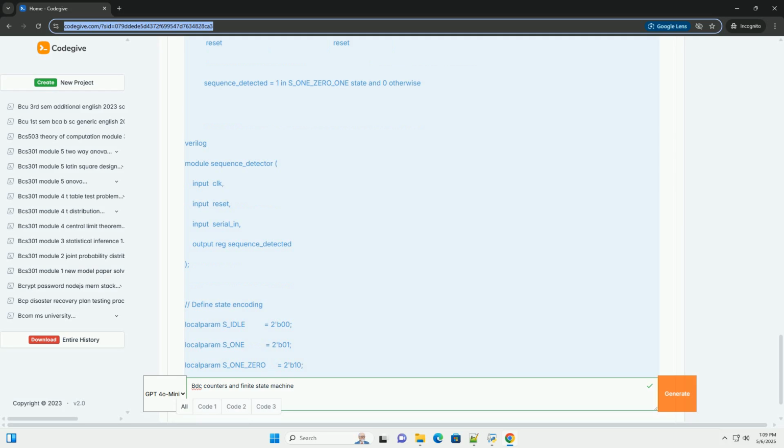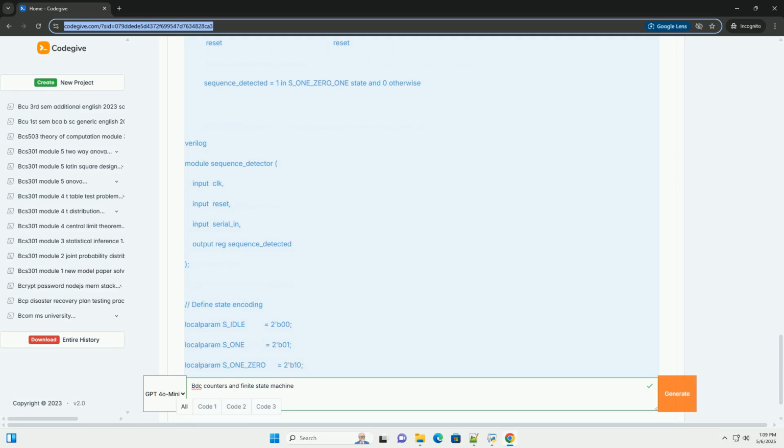always @(*) is combinational logic to determine the next_state based on the current_state and the serial_in input. The case statement implements the state transitions described in the state table. always @(current_state) is combinational logic to determine the output sequence_detected based on the current state. This is a Moore machine, so the output depends only on the state.